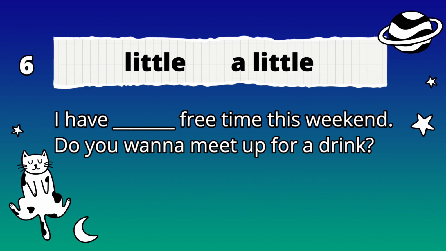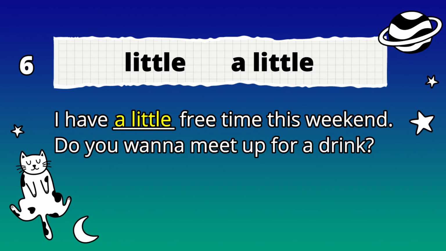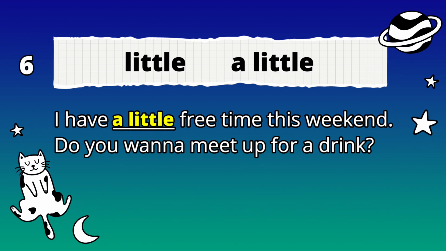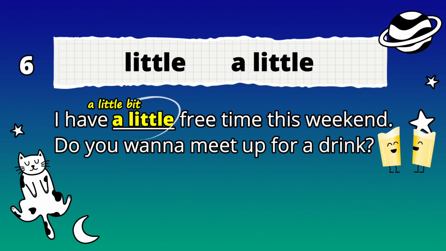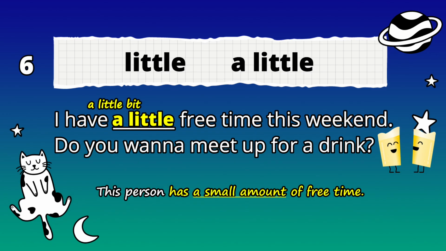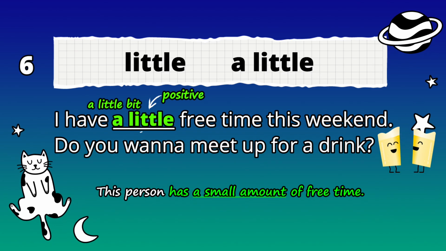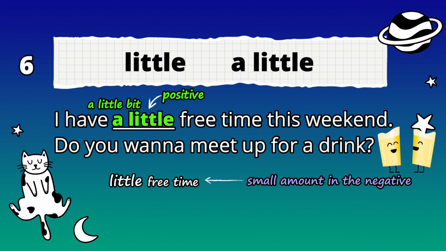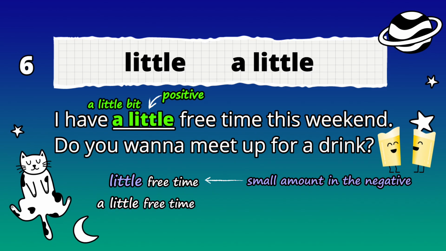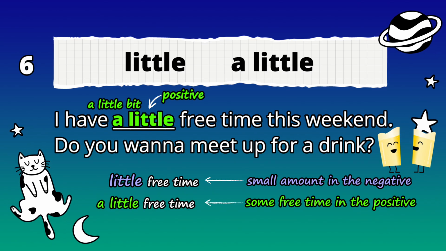And the answer here is a little. I have a little free time this weekend. Do you want to meet up for a drink? All right. In this case, we're using a little, meaning a little bit. So this person has free time. Even though it's a small amount, it's a positive. That's why we use a little here. Now, if the person said, I have little free time, it would be a negative. All right. This is what's implied when we use this. So, little free time means a small amount in the negative. A little free time means they have time. Okay. So, it's a positive. Now for number seven.